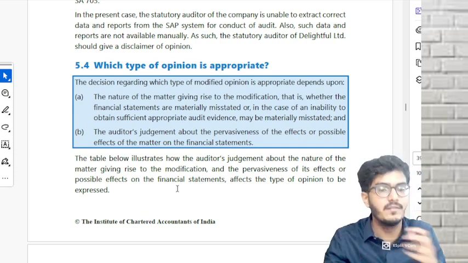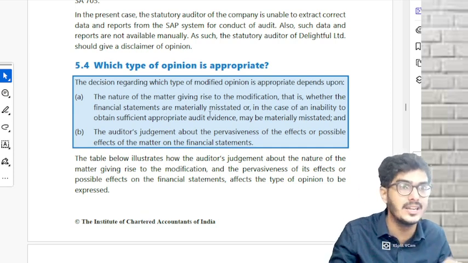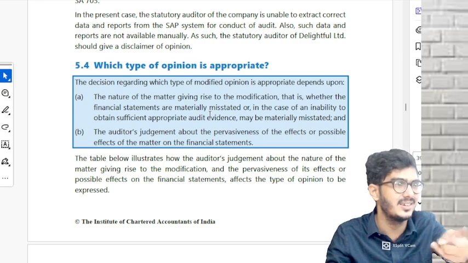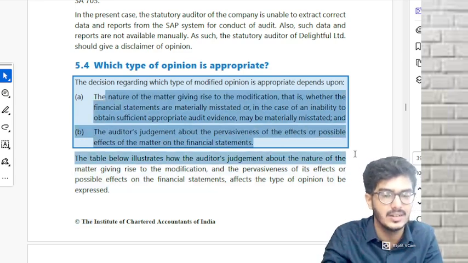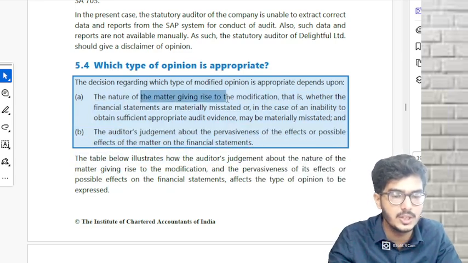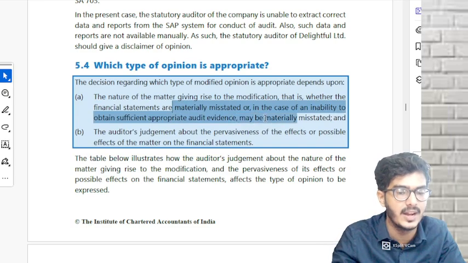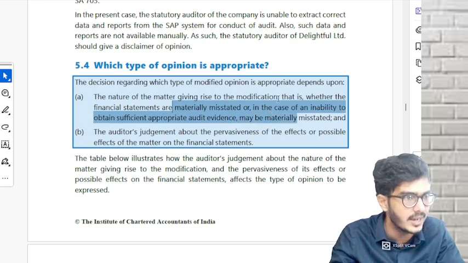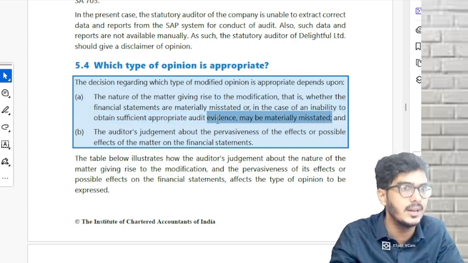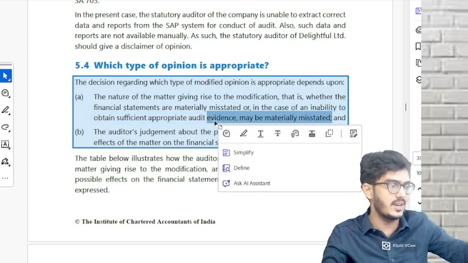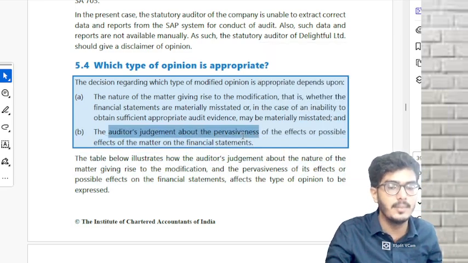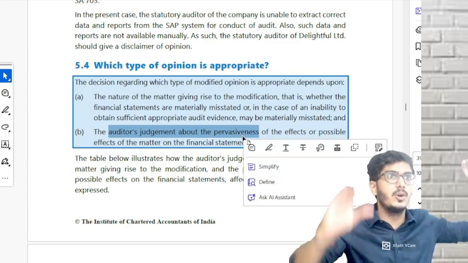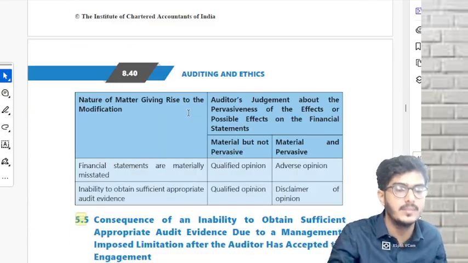Understood? Which type of opinion is appropriate based on those 2 factors? PSI obtained, not obtained, pervasive, not pervasive. They have written the same 2 points here. Same 2 points they have written here. Nature of the matter giving rise to modification. That means whether the financial statements are materially misstated, that means you have obtained PSI, or inability to obtain PSI. These are the first 2 factors here on the left hand side. And see, it is written, and the auditor's judgment about pervasiveness. So on these 2 bases you're going to decide.